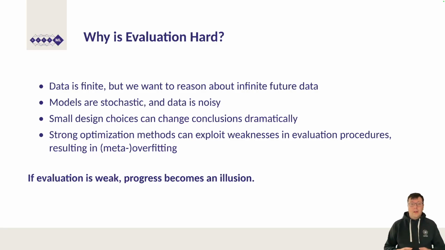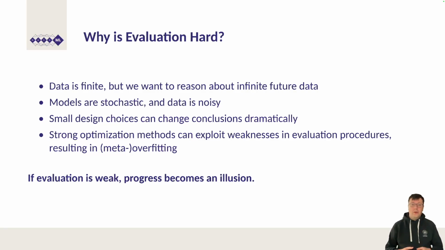Third, and perhaps most sneaky, small design choices change conclusions dramatically. The choice of train test split, the choice of performance metric, the way preprocessing is applied, all of these can flip which method appears to win a comparison. Fourth, strong optimization methods can exploit weaknesses in the evaluation procedure.